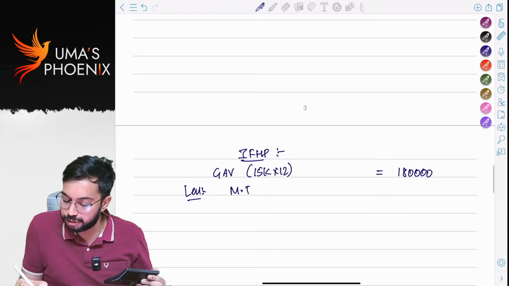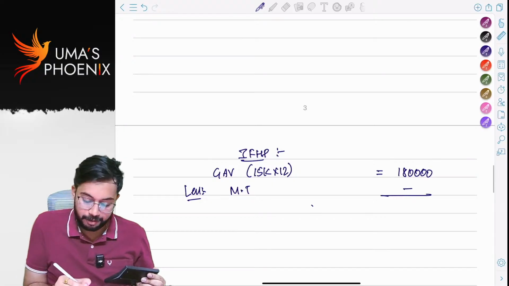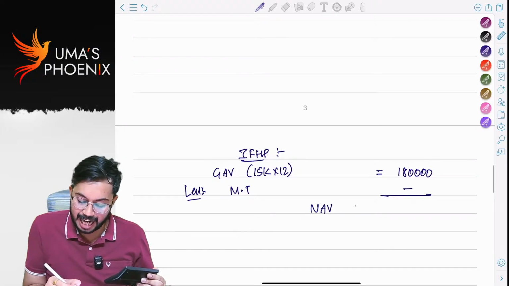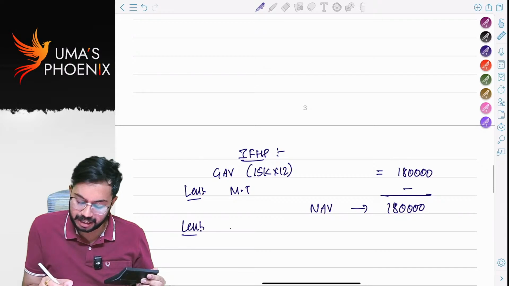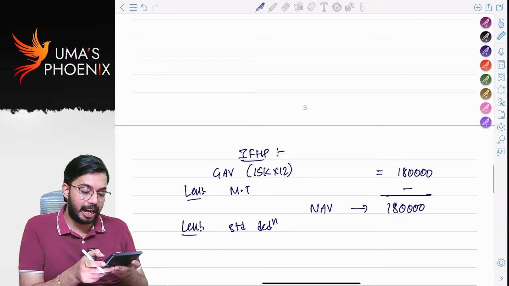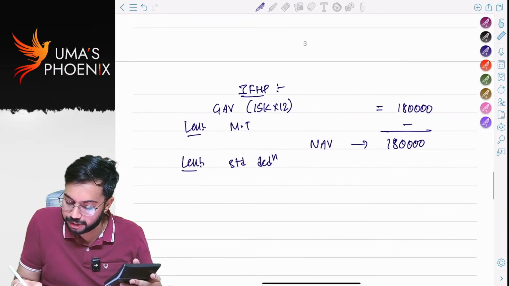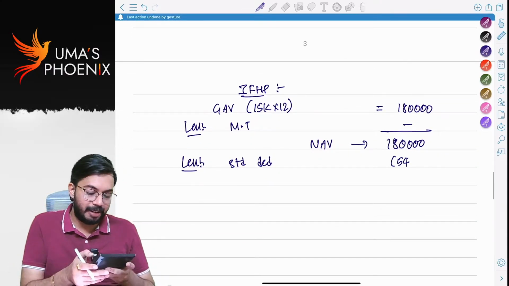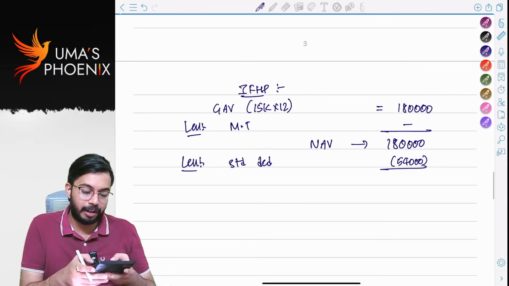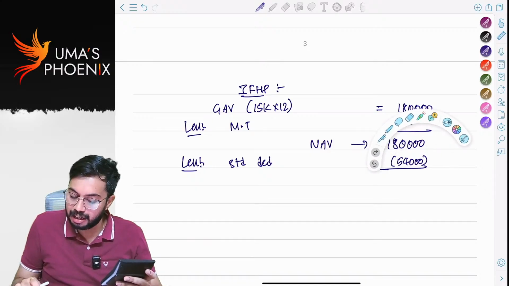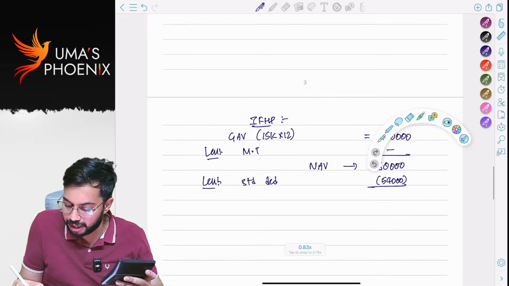Net annual value 1,80,000. From this, we are going to reduce standard deduction. Standard deduction is 30%. 1,80,000 into 30%, how much? 54,000. So how much is available? 1,80,000 minus 54,000, still 1,26,000 amount is available.